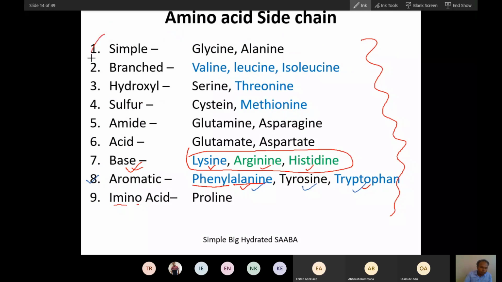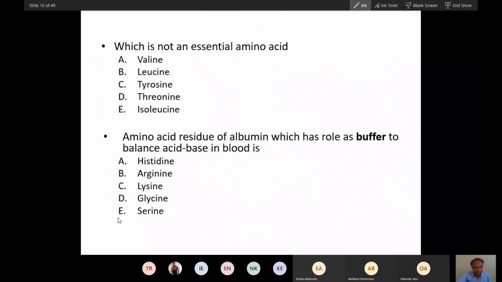So these are the classifications based on side chain. Now, which of the following is not an essential amino acid? Just answer this question. Which group do you place this amino acid into?